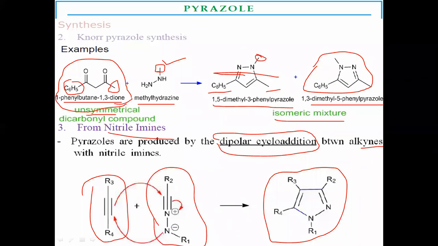They undergo cycloaddition to form the substituted cycloaddition product, that is pyrazoles. Here the triple bond breaks and two sigma bonds form, giving the cyclized product from nitrile imines, which is the pyrazole.